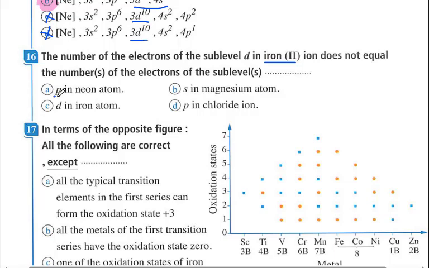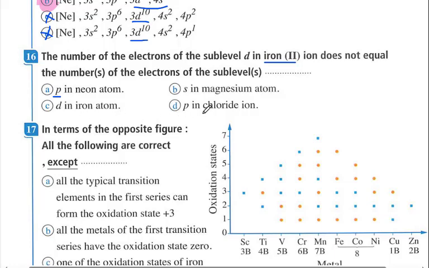Iron has 26 as its atomic number, so the electron distribution is argon 4s2 and 3d6. So 3d contains 6 electrons.